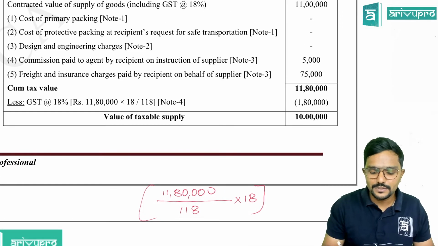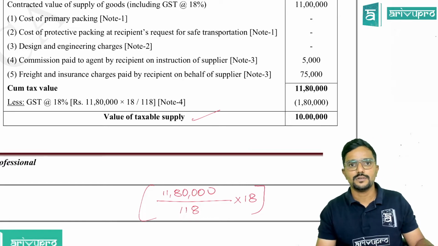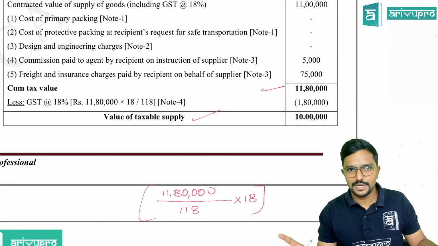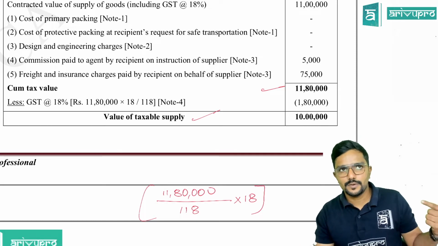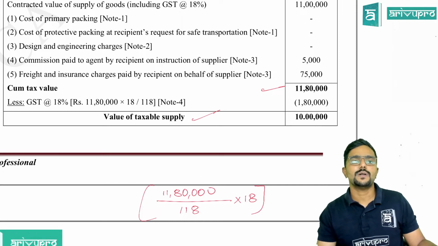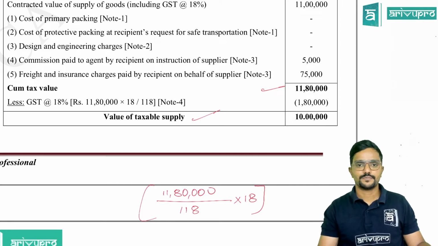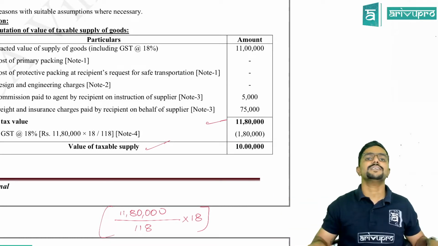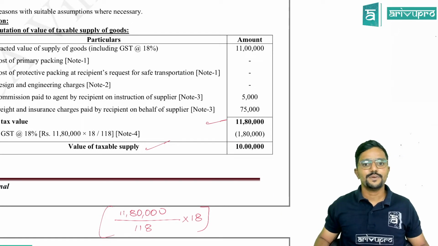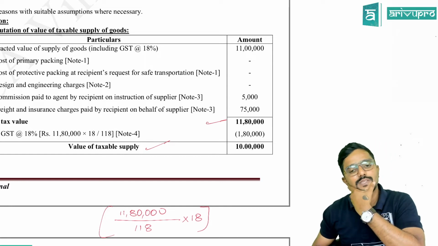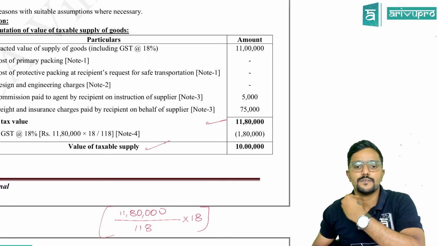Actually, in the exam, they've asked value of taxable supply in the question. I need to find out here. So if you stop here, you will not get full marks, guys. So please do calculate GST and remove that, as the value which is charged already is inclusive of GST. Yeah, and even this 5,000, 75,000 also will be assumed as inclusive of GST only, because already GST is charged now. Agree? So even that amount will be considered as inclusive of GST.